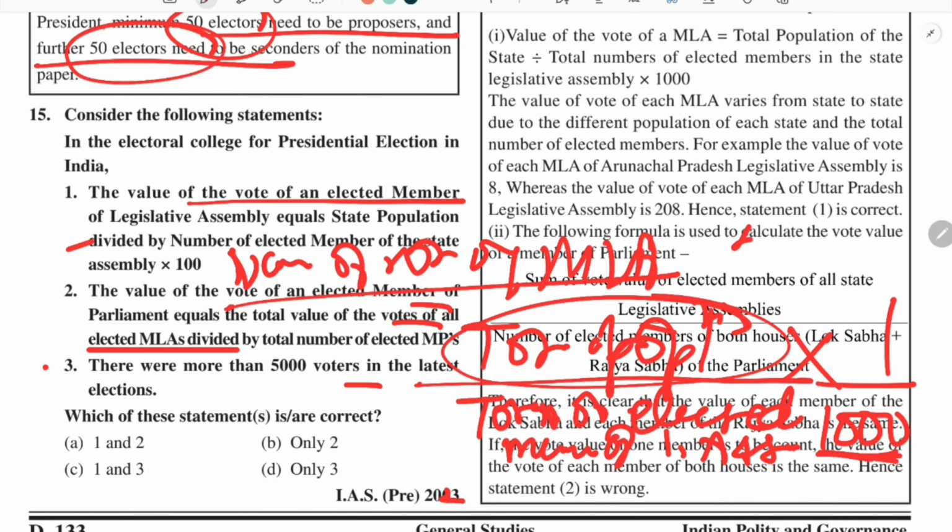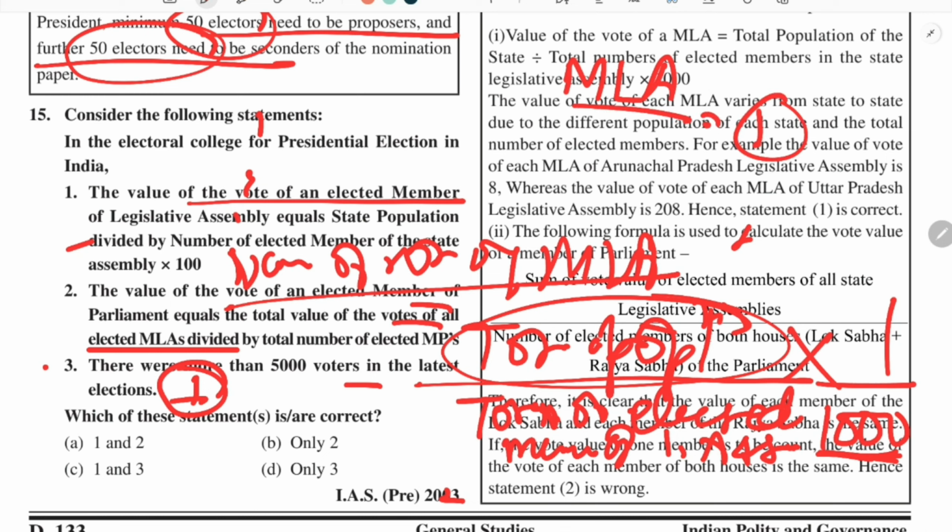I told you in the single transferable vote system that you have to give preferences, but the value of the vote of an MP or MLA does not mean that it is a vote value of one only, like in the election where common citizens participate. When we elect an MLA or MP, the value of our vote is only one.